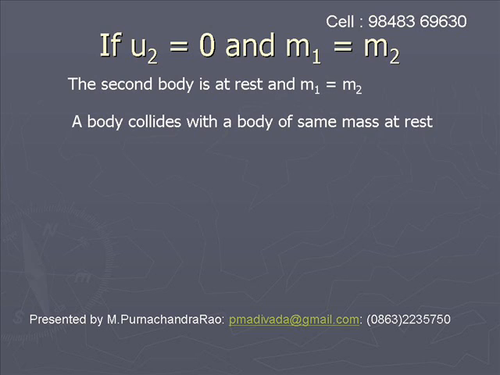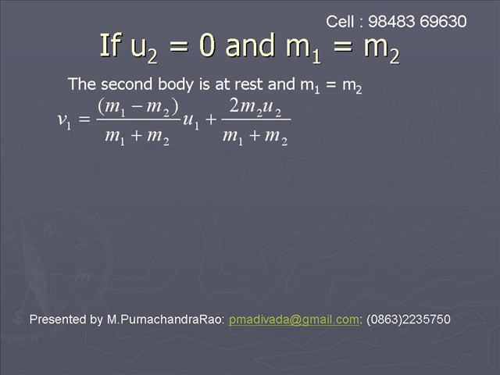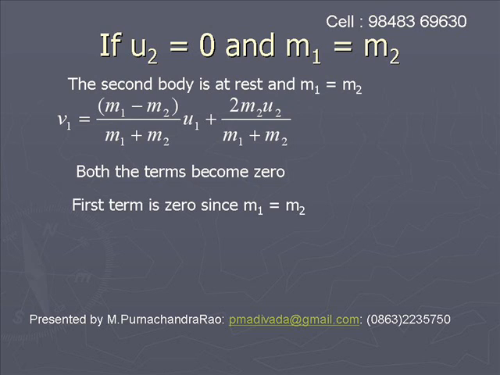Then substituting these two values in the first equation, v1 is equal to (m1 minus m2) by (m1 plus m2) into u1 plus 2m2 u2 by (m1 plus m2), both the terms become 0. In the first term m1 is equal to m2, so m1 minus m2 is equal to 0, hence the first term becomes 0. In the second term, u2 is 0, hence 2m2 u2 by (m1 plus m2) is also equal to 0, hence v1 is equal to 0.